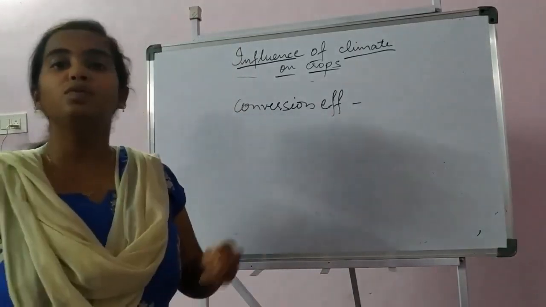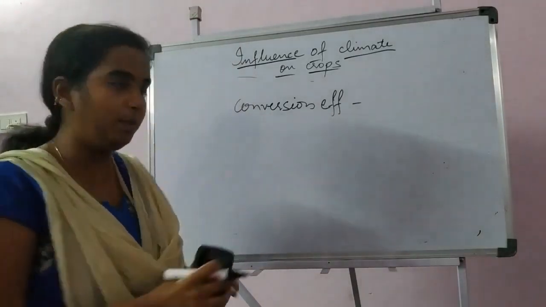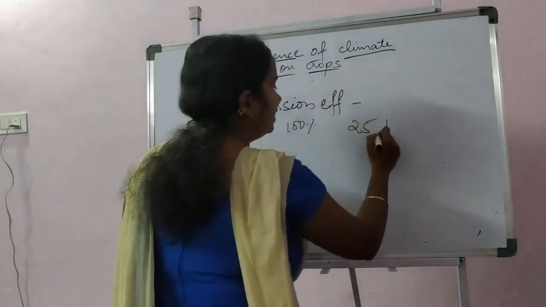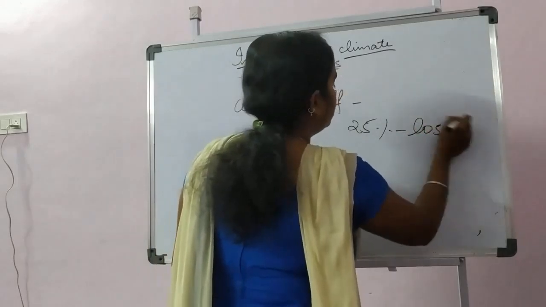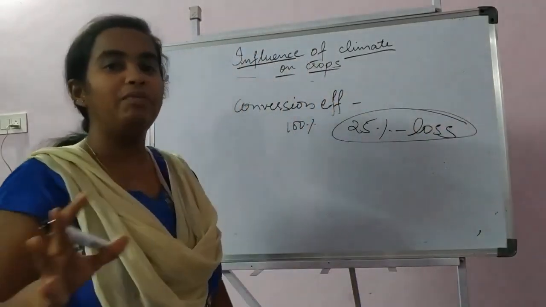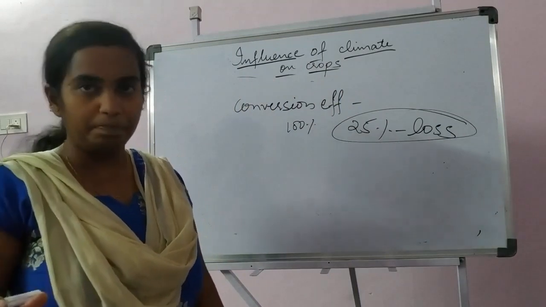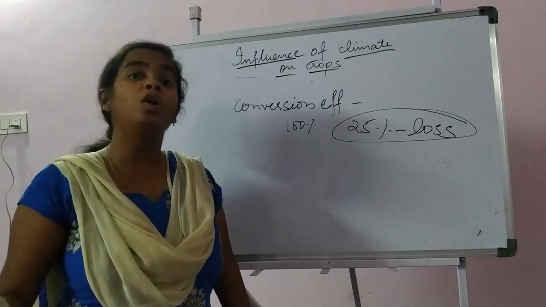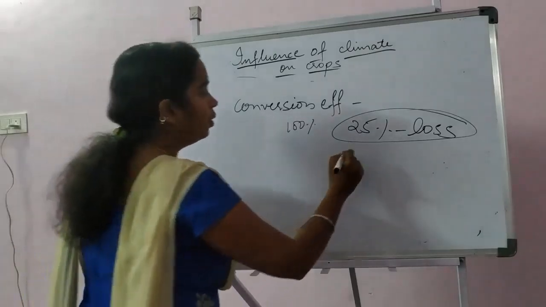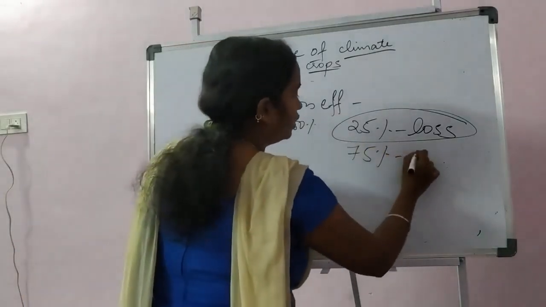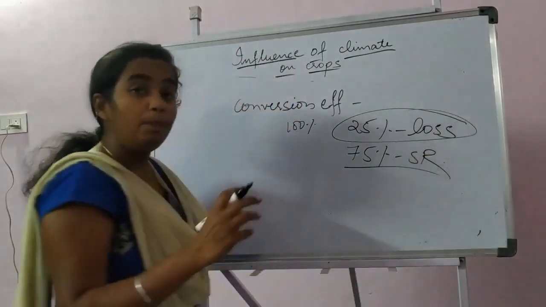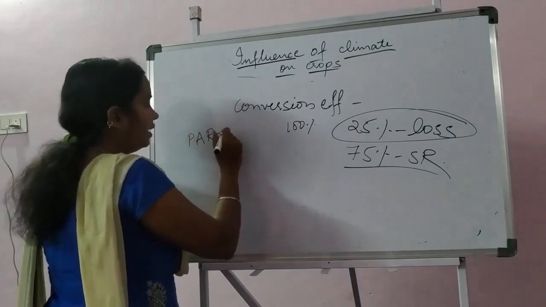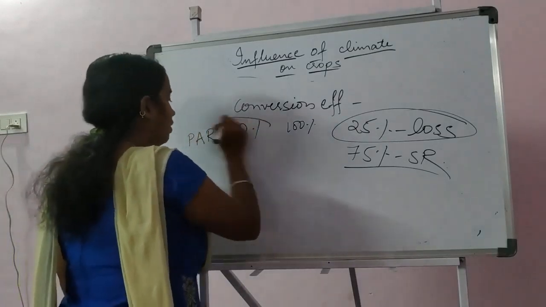Suppose 100% of solar radiation is reaching the plant. Among that 100%, 25% is the loss. That means the solar radiation can be reflected back or passed through or intercepted, but it may not be utilized by the plant. So in total we have 75% of the solar radiation reaching the plant canopy. But photosynthetically active radiation is only 40%.